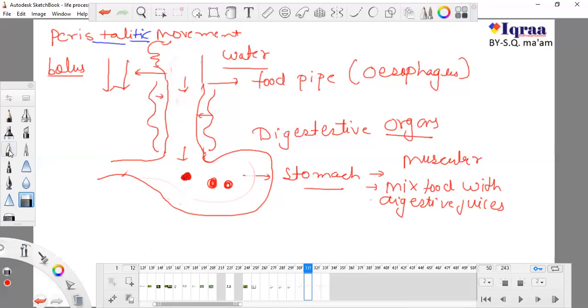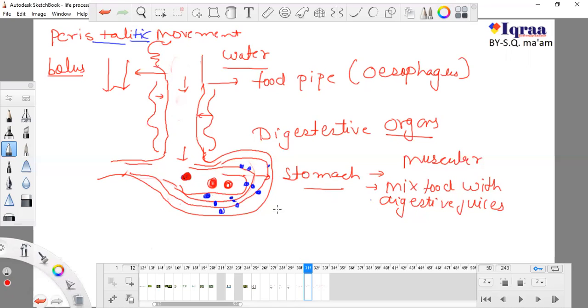There are basically three layers present in the stomach, all of them muscular. I'm drawing the layers of the stomach. In these layers there are glands present in the wall of the stomach, and these glands are present in all three layers.